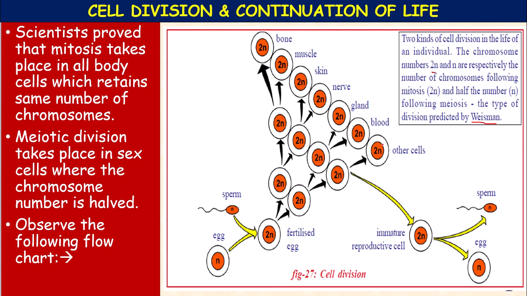Then like this. So bone, muscle, skin, these are all vegetative cells. Nerve, blood cells, RBC cells are all diploid. But at the start they are haploid. So here the sex cells, that is sperm and egg, are haploid. The remaining vegetative cells, the body cells, are diploid. A reproductive cell which is diploid produces the haploid. Here meiosis takes place, and all these are formed by mitosis, 2n.